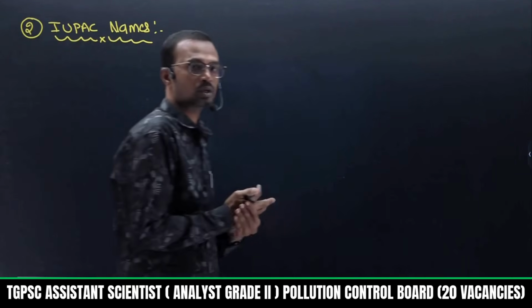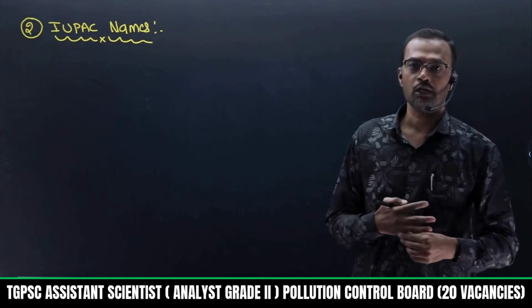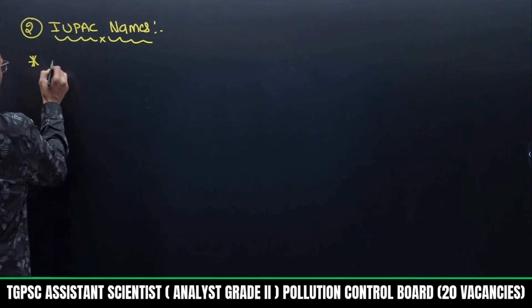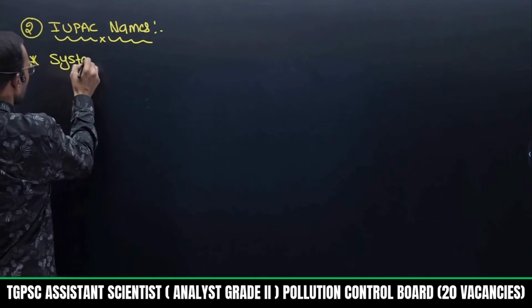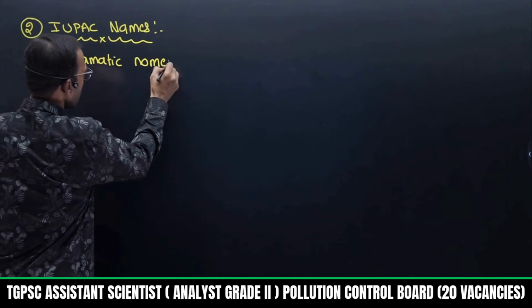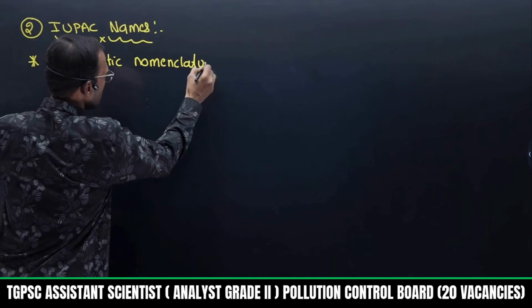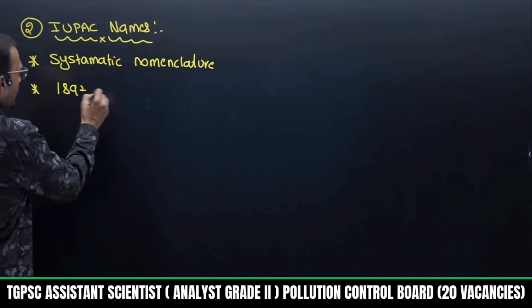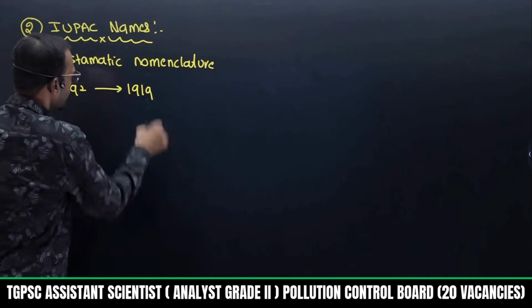How does it help to identify an organic molecule with a name? IUPAC nomenclature is completely systematic nomenclature. IUPAC nomenclature was introduced in 1892 and completely established in 1919.